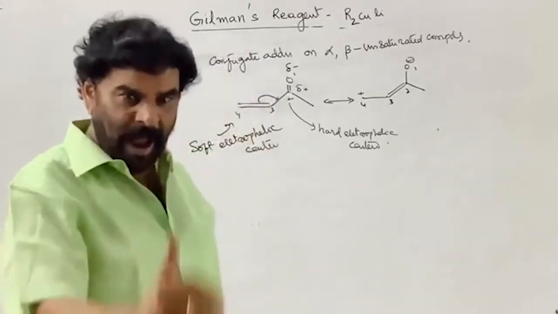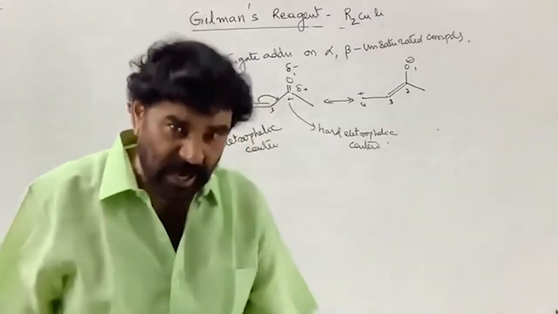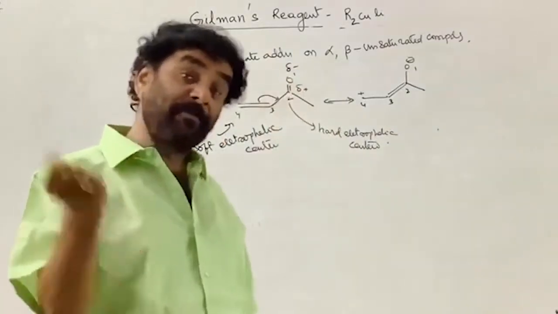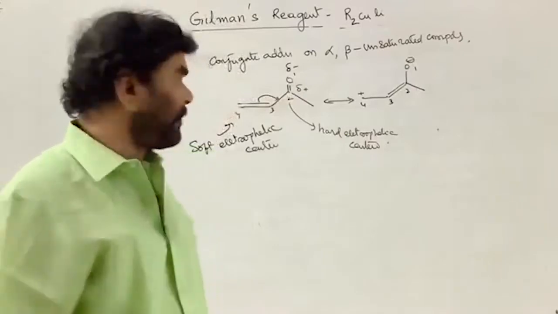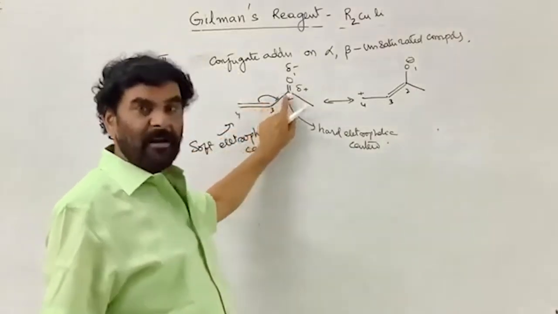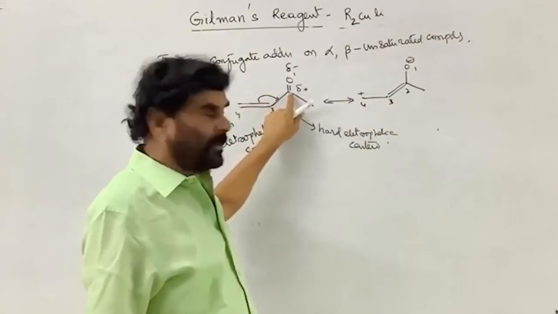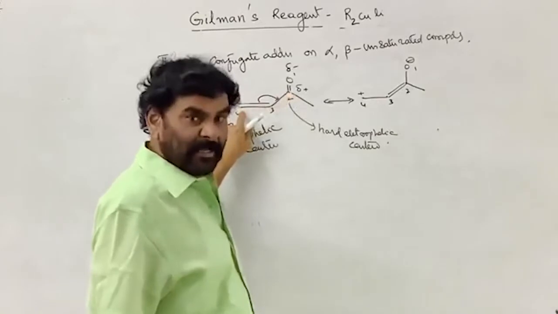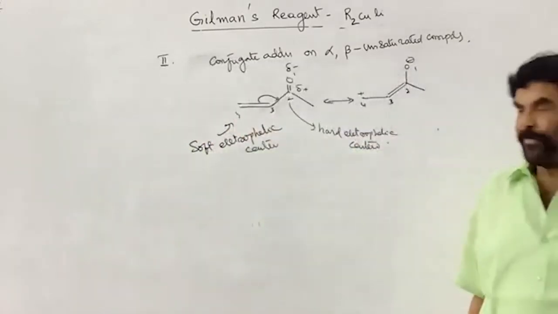If you add a strong nucleophile, which contains more negative charge, it goes to the electrophilic center where the amount of positive charge is more. So a strong nucleophile goes to the carbonyl carbon and a weak nucleophile goes to the beta carbon, which contains less positive charge.